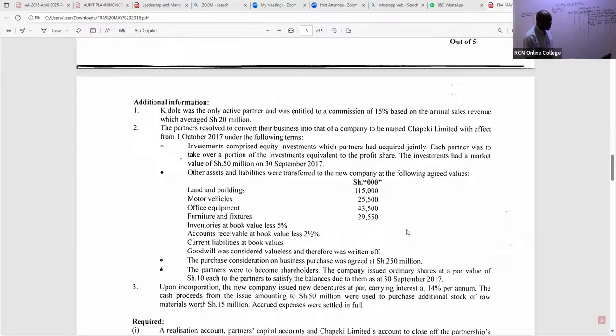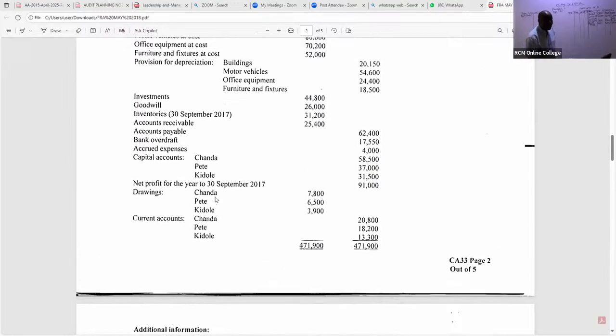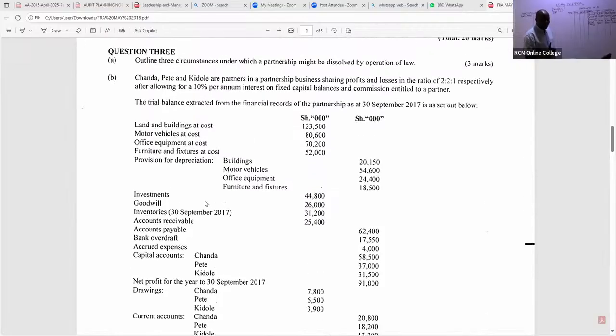But of importance is for us to appreciate that we have land and buildings, motor vehicles transferred to the new company. We have office equipment, furniture and fittings, inventories, accounts receivable absorbed by the new company. So let's take them to the realization account as we tick. If you have your past papers, tick so you don't forget any.